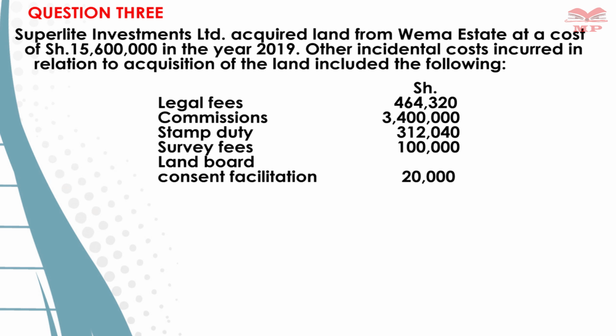We have commissions, 3,400,000. We have stamp duty, 312,040. We have survey, a figure of 100,000. Then finally, what we call land board consent facilitation.